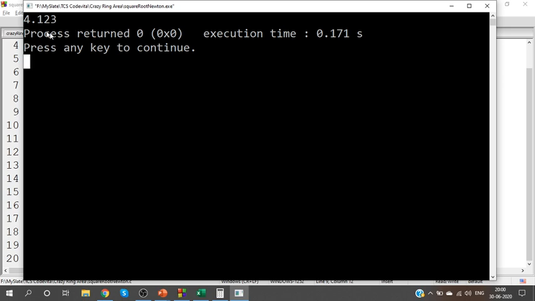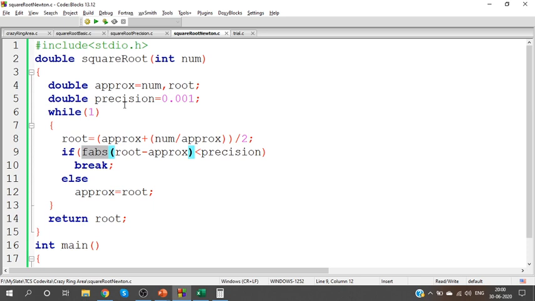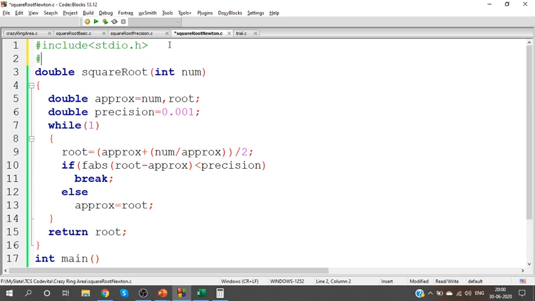We get the output as 4.123, which means the program is working perfectly fine, right? But to implement this program, I have used F absolute. To implement F absolute, once again we will need math.h. Absolute, F absolute, everything is defined in math.h. We moved into this method because we did not want to use math.h.